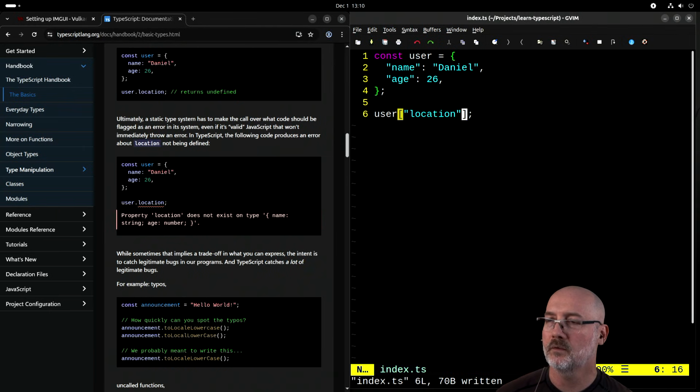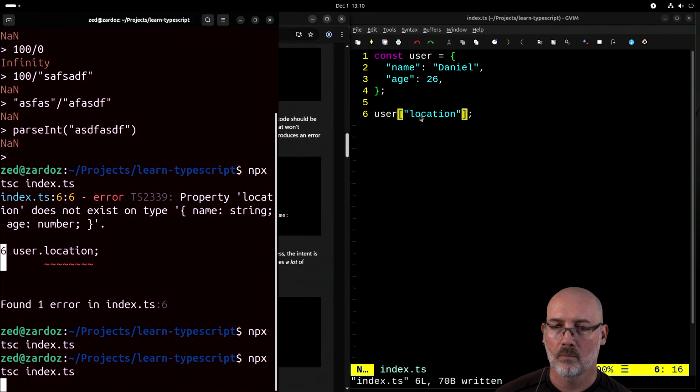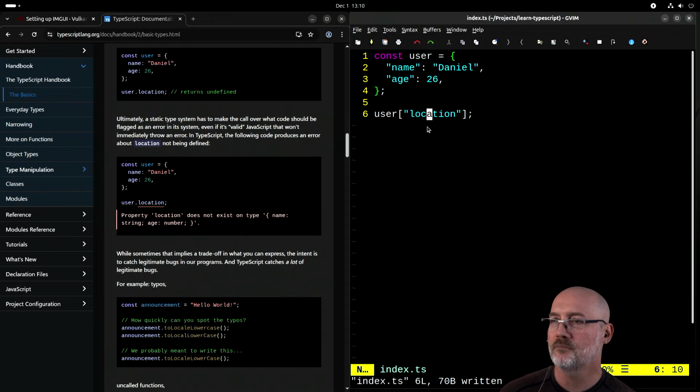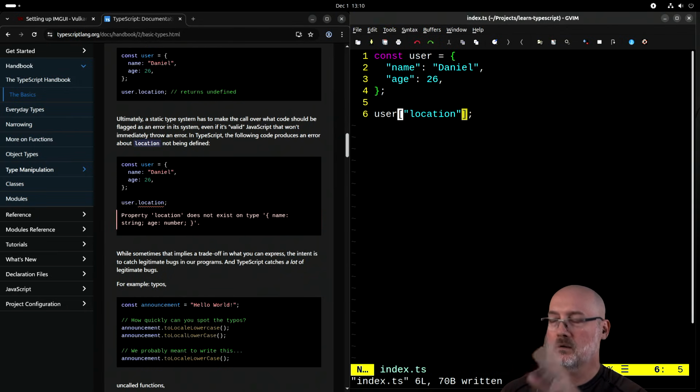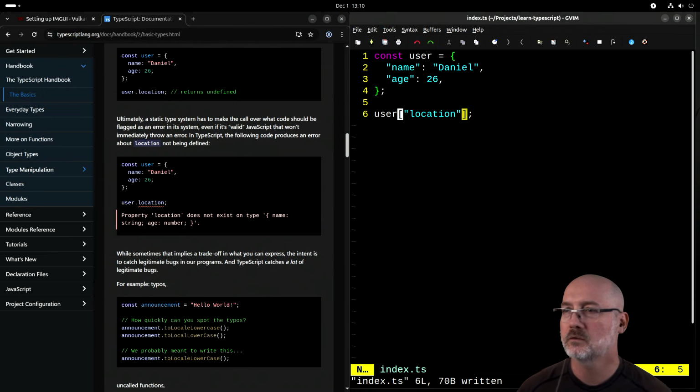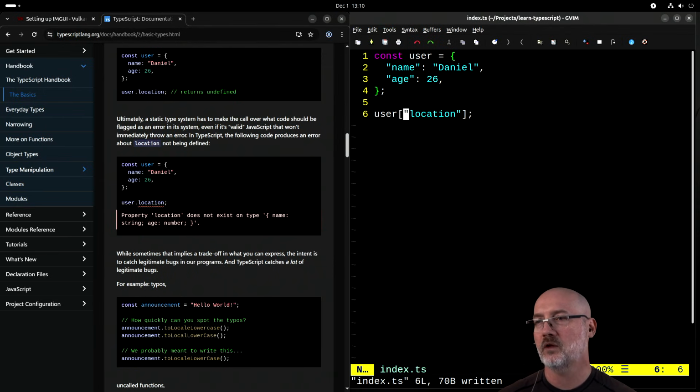Does it bomb out there? Okay, so that's what you have to do. So you can't do dot. The dot will give you an error. Okay, that's not too bad. That's pretty reasonable. I would still prefer it to be a little more loose than that. So if you need to do it hash map style, you have to use it hash map style, like that.